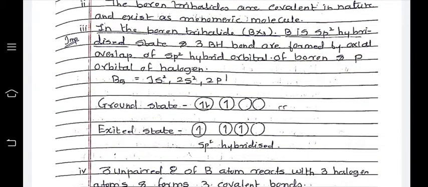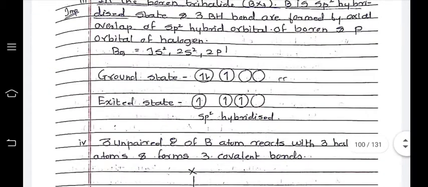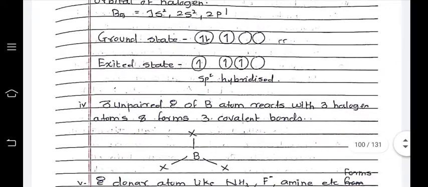In the boron trihalide BX3, boron is in the sp2 hybridized state and three B-X bonds are formed by the axial overlap of the sp2 hybridized orbital of boron and the p orbital of the halogen. In the ground state, the electronic configuration of boron is 1s2, 2s2, 2p1 in the valence shell, one 2s electron pair and one p electron.